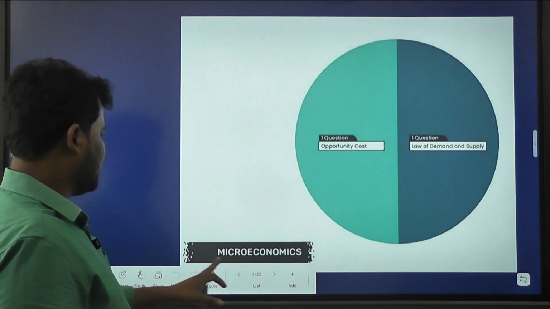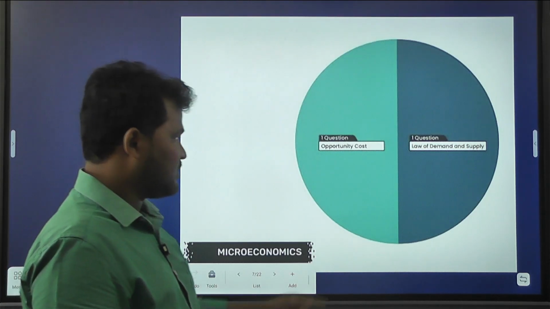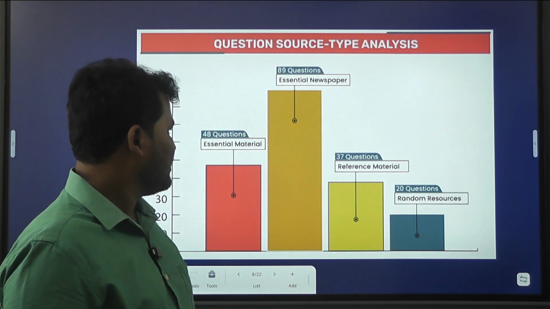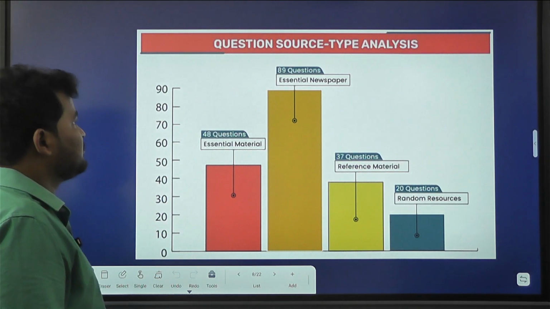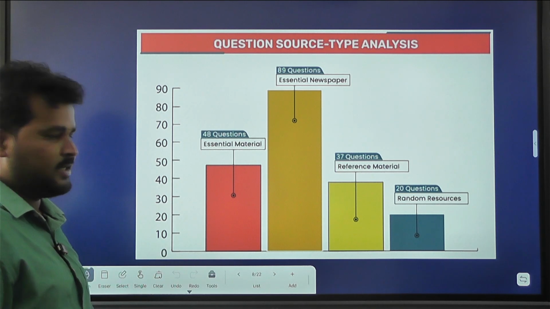Clear. So, coming to microeconomics, opportunity cost, 1 question, and law of demand and supply, 1 question. Okay. And coming to question source and type analysis. Let us see here. See, my dear friends.